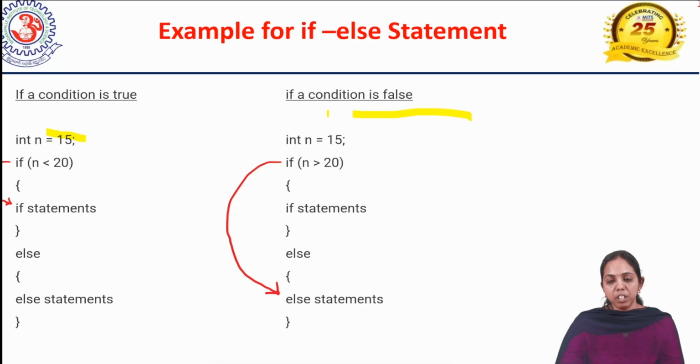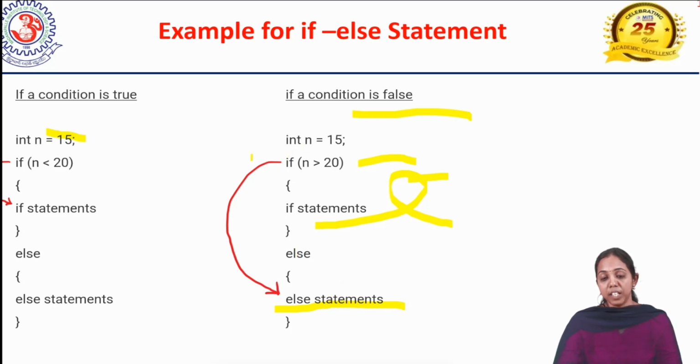Then, where does it go if the condition is false? See, 15 is greater than 20 is obviously false. So these statements will not be executed, and it will go to the else part. The statement we have written in the else part is going to be executed. This was a simple flow of an if else statement.